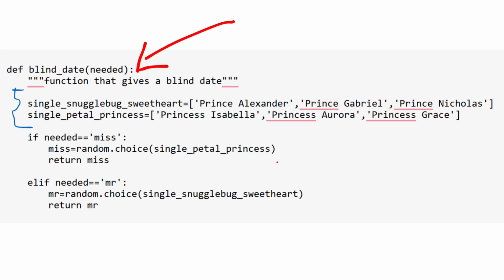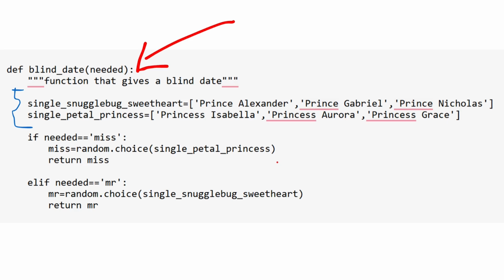Now inside the function we have two lists, named single Snugglebug Sweetheart and single Petal Princess, that have values such as names of single people who entered the celebration before this person. As well, their names are hidden with some fake names of princes and princesses like Prince Alexander, Nicholas, or Princess Grace, like that. So a blind date would be fun, right?